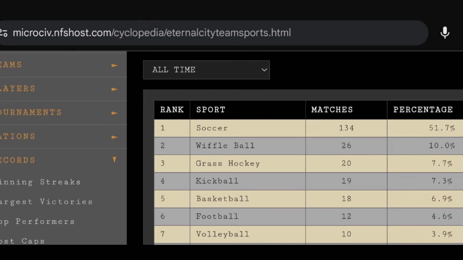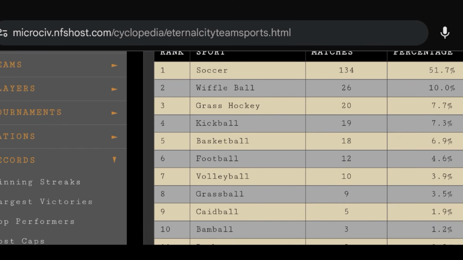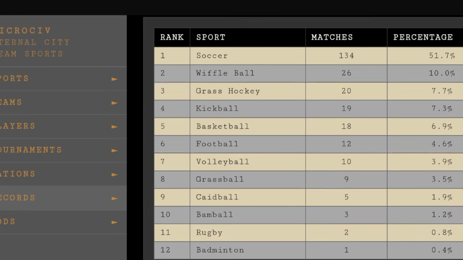And the most popular sports, and you can go by year or all time. And it will show the number of matches in each sport played in that selected time period, as well as the percentage played. And then there's some odds here.